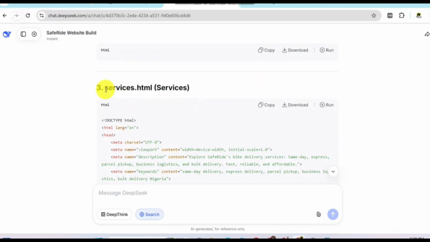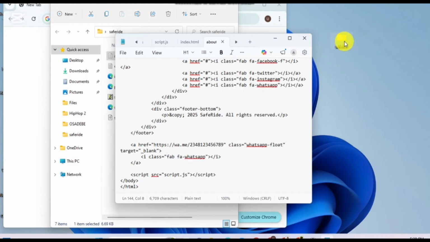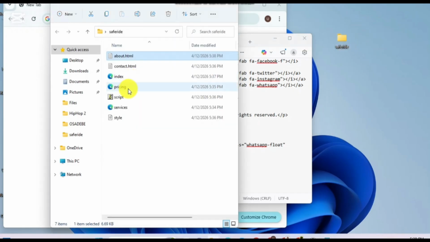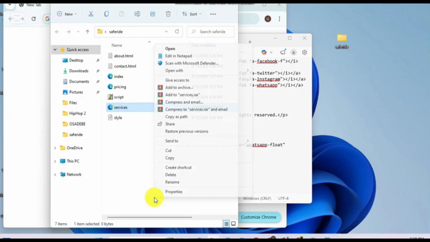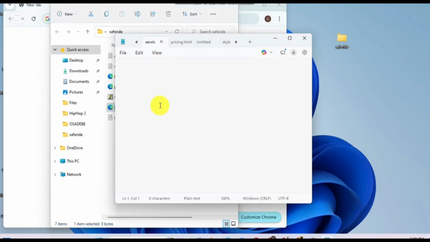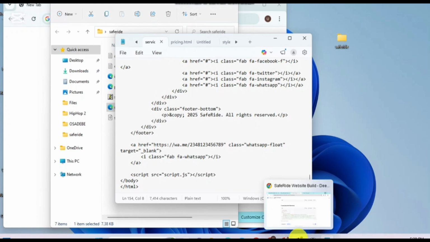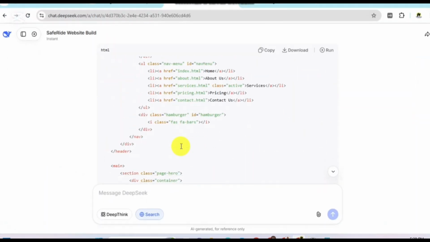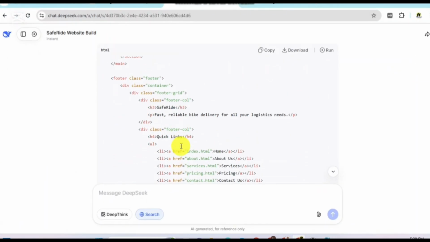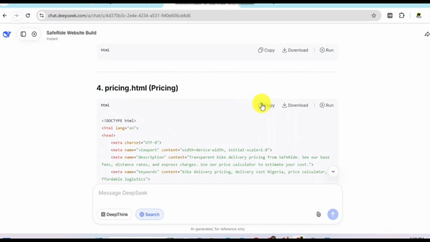It is the file services.html. Go to that folder, then open our stuff, services, where is services? Right click on services. I'm going to say show more options, edit in notepad. Paste the code, save it, Ctrl S. Then you go to the next, which is after services. What other code did it provide? Oh my god, this is very interesting.